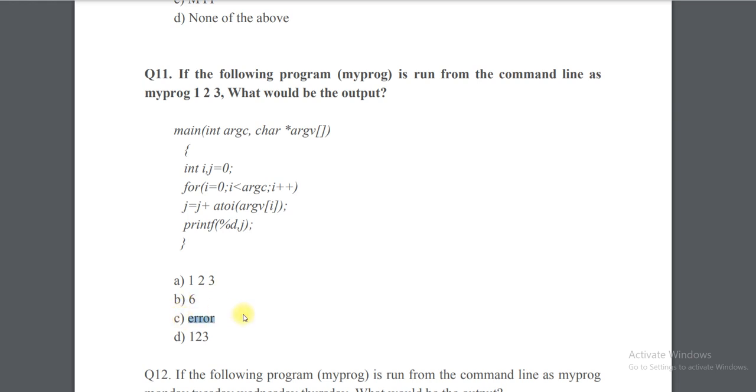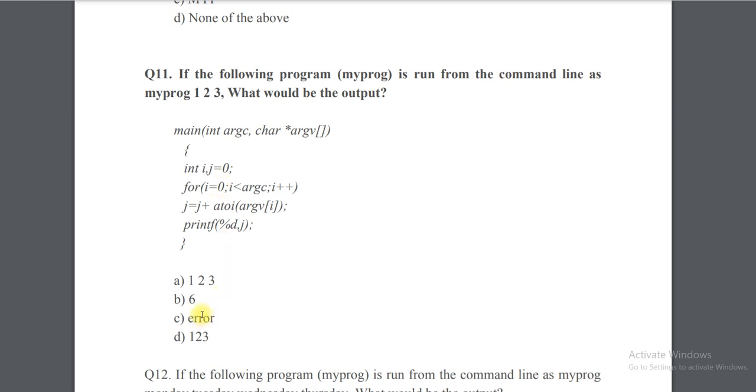So that is not compatible, so we will get an error. But if you search on Google, you will get the answer as 6, but that is not correct. If the counter was going from 1, then definitely the answer is option B, 6, but here it is from index 0.